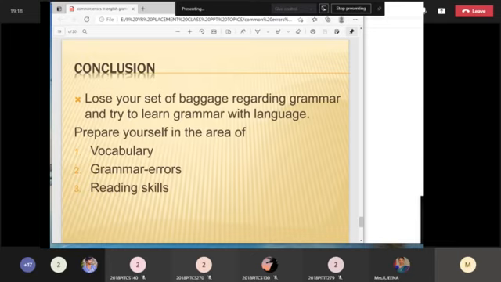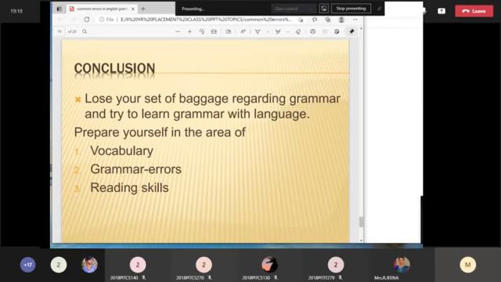And reading skills: in any kind of competitive exam, you will get a small paragraph or a lengthy paragraph. They are going to give you very little time for reading the paragraph. After reading, you have to read the questions, and the questions may be: what is the tone of the author, what does the author say in the paragraph. Everything can be asked. So what is a reading skill? You have to read fast, interpret, and comprehend. Whatever you read, you have to understand and comprehend it. That is a skill that you have.